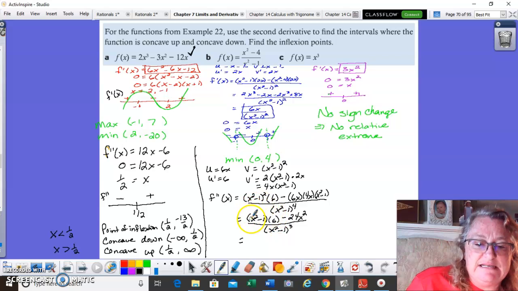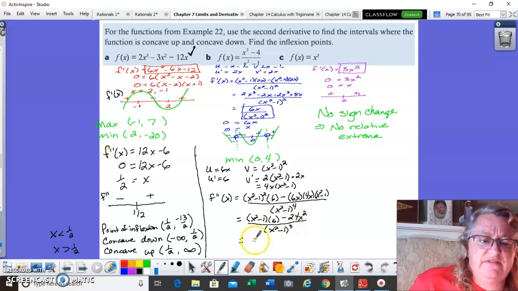So I've got a 6x squared that I'm subtracting negative 24x squared from. Actually, let me just divide out a negative 6. This has a factor of negative 6. This has a factor of negative 6. Okay, let's bring a negative 6 out here.